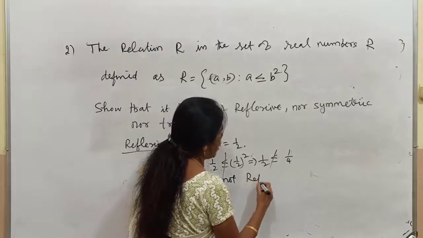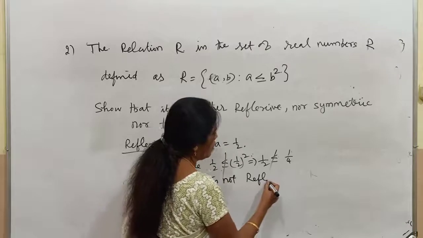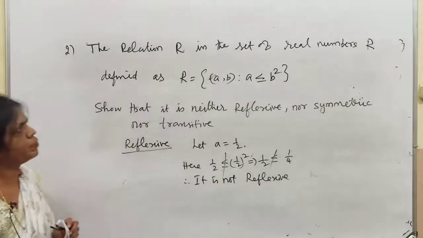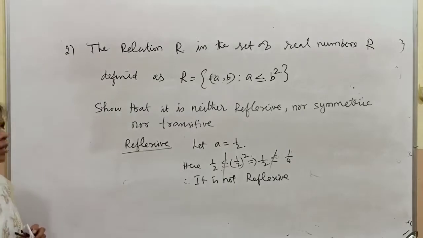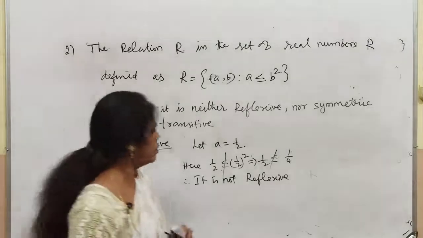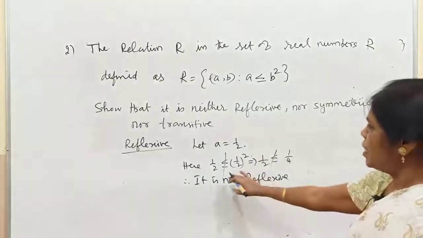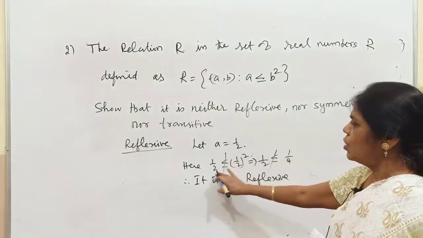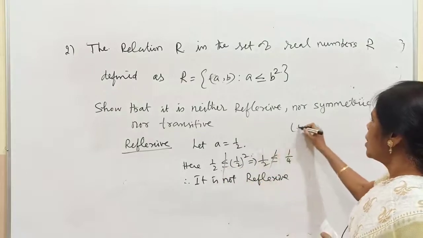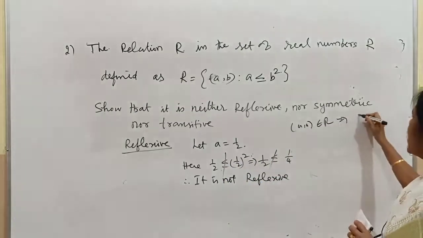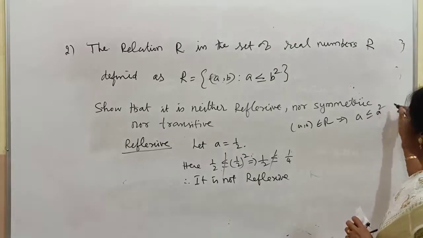You have to take some numbers. It is a set of real numbers. You can take any real number. If I am going fast, I am relaxing for 1 or 2 minutes, just go through that. a equal to 1 by 2, a comma a belongs to R implies a should be less than or equal to a square.